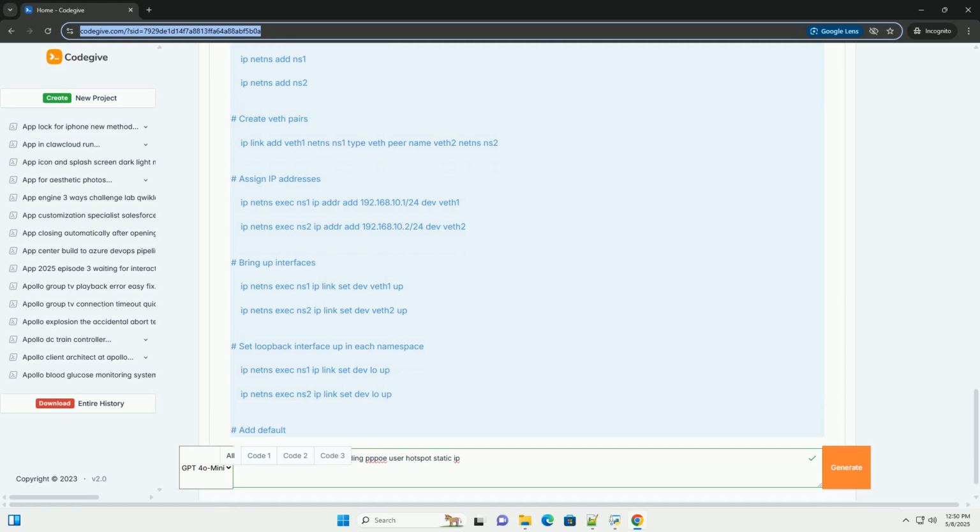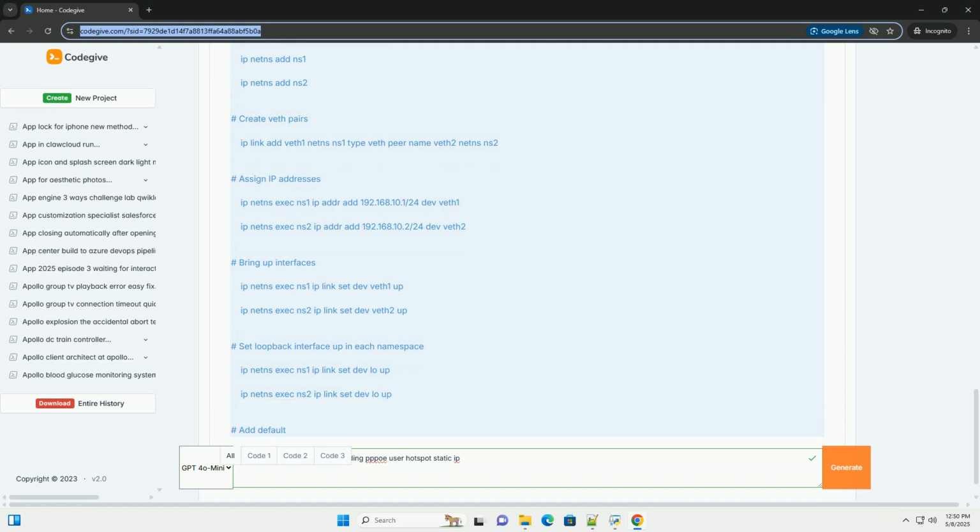5. PPPoE user management. PPPoE, Point-to-Point Protocol over Ethernet, is a network protocol commonly used by ISPs to provide internet access to customers. It allows the ISP to authenticate users and assign IP addresses dynamically. 5.1 What is PPPoE, Point-to-Point Protocol over Ethernet?